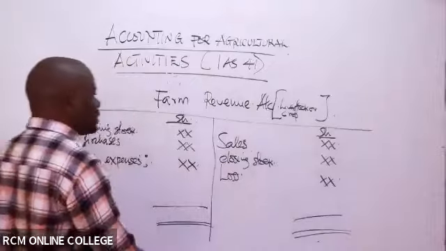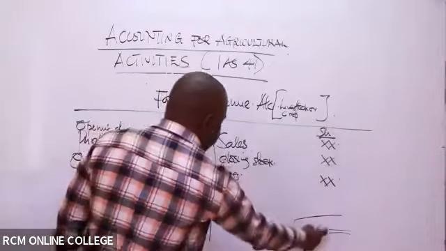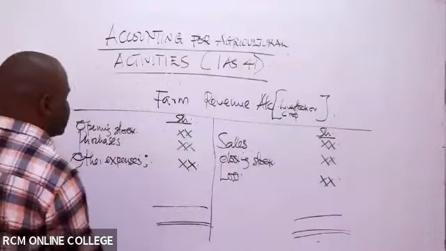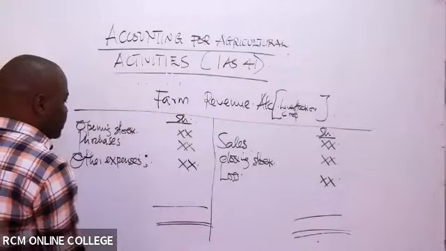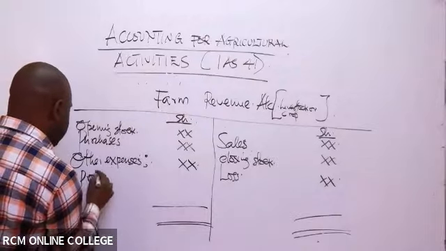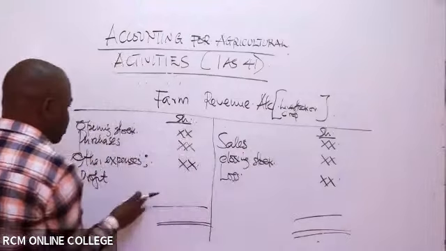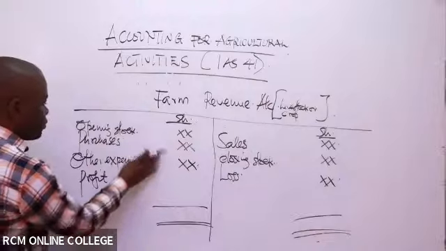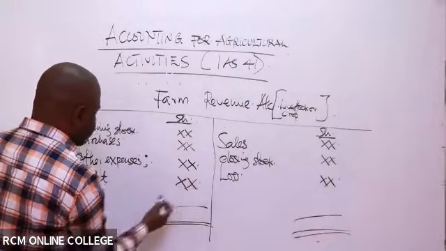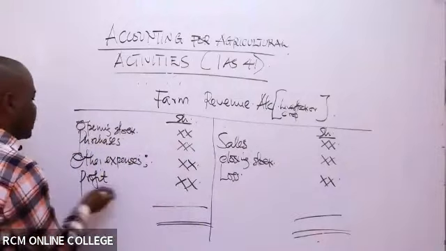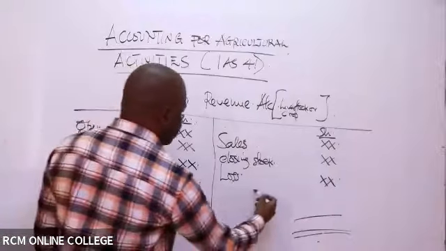But if the credit side is more than the debit side, that will actually be a profit, because remember, to realize profit, you get sales minus the cost of sales. If you minus the cost of sales, you get the difference here, which basically will be the profit. So the profit will be this side. And of course, if there's a loss, it will be this side.